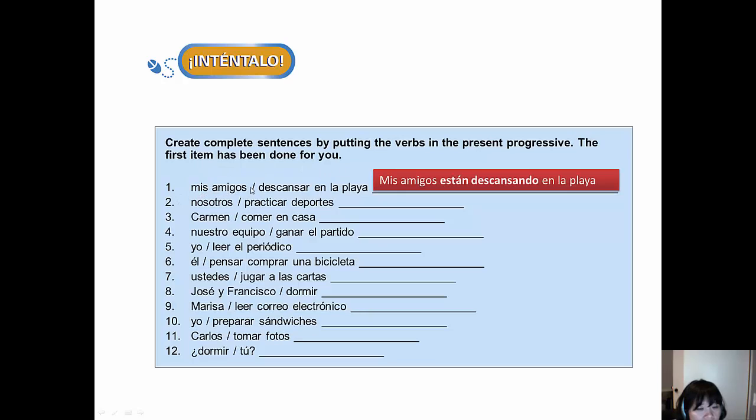Mis amigos, descansar en la playa. So what we want you to come up with will be, my friends are resting at the beach. Mis amigos están descansando en la playa. My friends are resting at the beach.